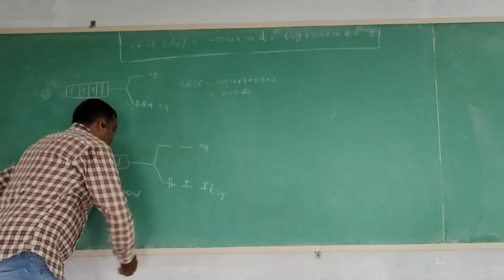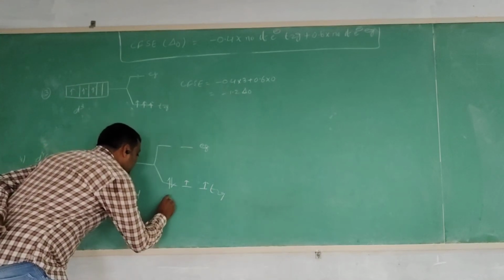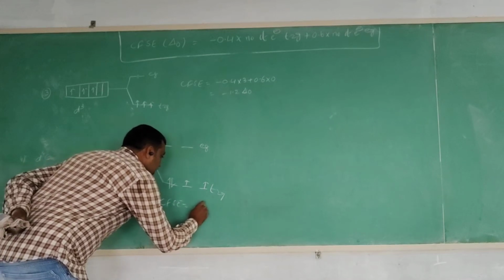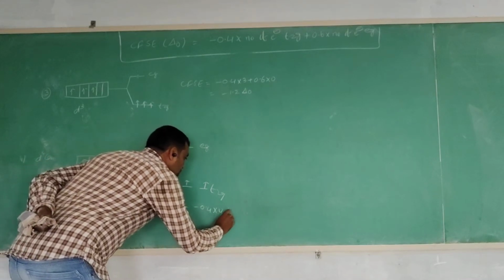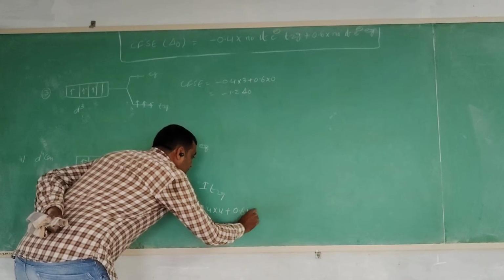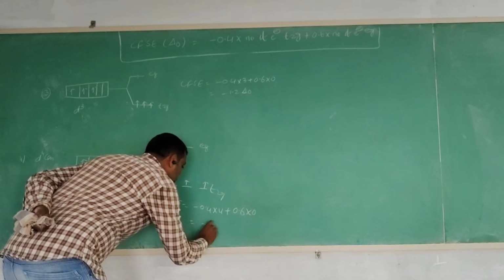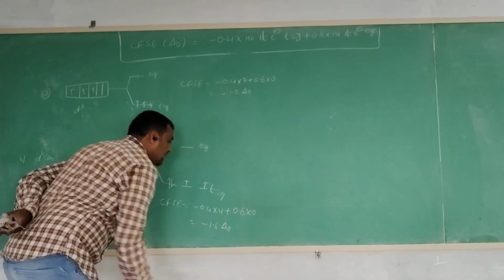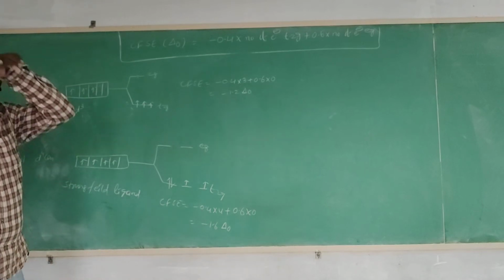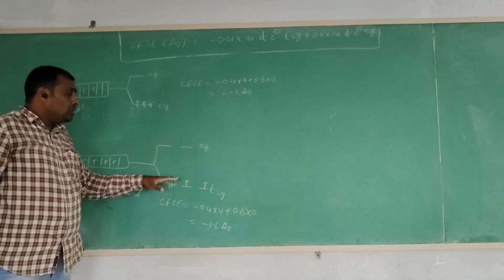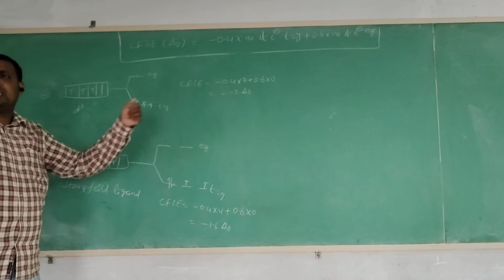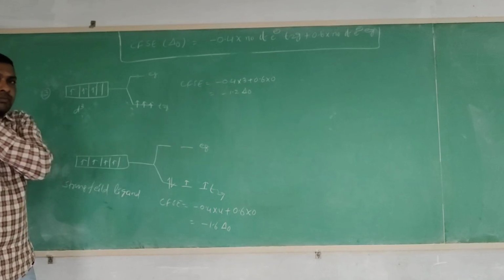Then the CFSE is equal to minus 0.4 into 4 plus 0.6 into 0, which is equal to minus 1.6 delta O. In this case, no electrons enter the Eg orbital.